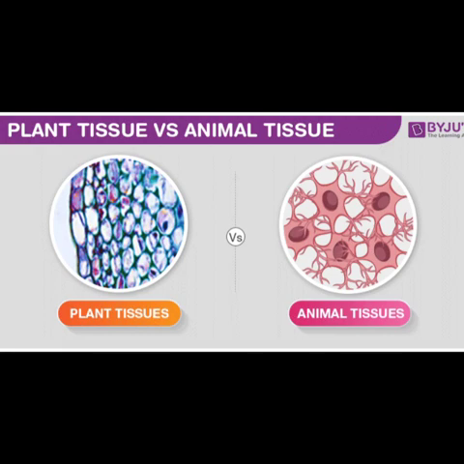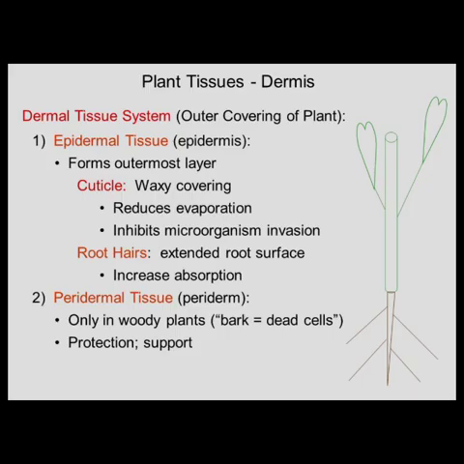Coming towards the brief discussion about plant tissues, the dermal tissue system is the outer covering of a plant. Epidermal tissue, epidermis, forms the outermost layer. Cuticle has a waxy covering. It reduces evaporation and it inhibits microorganism invasion. Root hairs extend the root surface and increase absorption. Peridermal tissues are only in woody plants, also known as dead cells or bark, and it helps in protection and supports the plant.